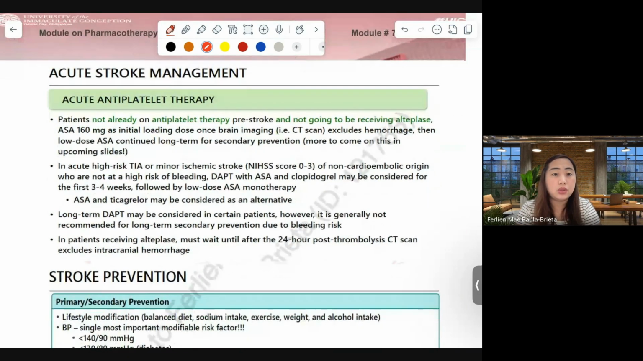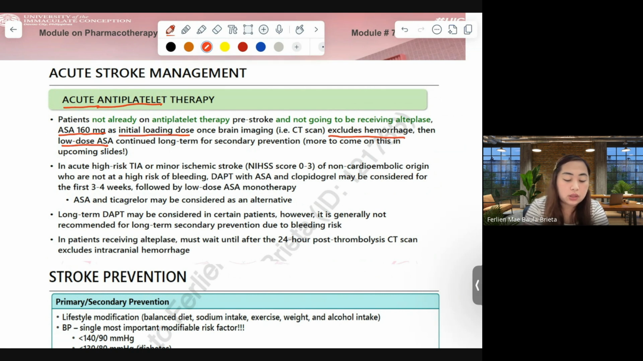Moreover, for acute stroke management, we employ acute antiplatelet therapy. Patients not already on antiplatelet therapy pre-stroke and not going to receive alteplase may receive aspirin 160 milligram initial loading dose once the CT scan excludes hemorrhage. Then, after the loading dose, we will now have low dose ASA continued long term for secondary prevention.